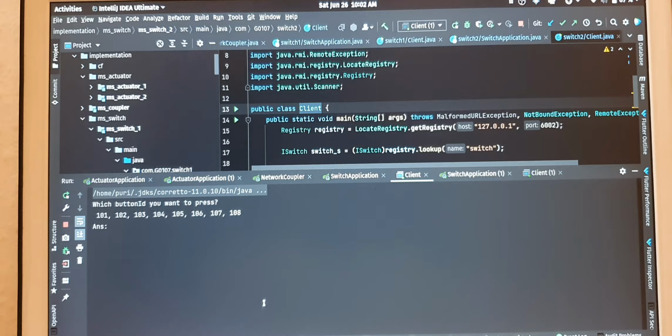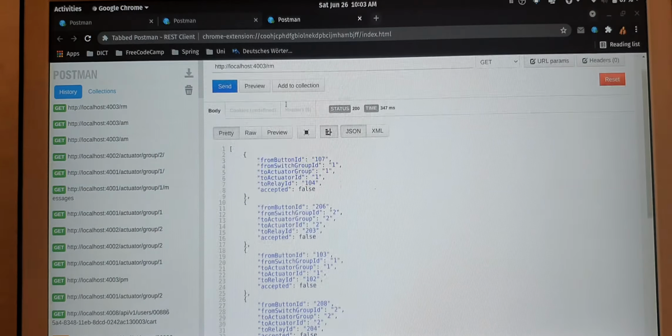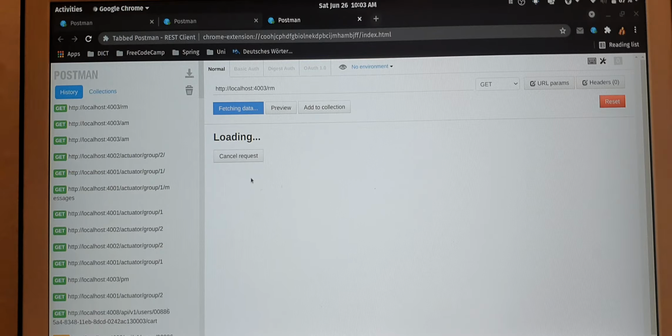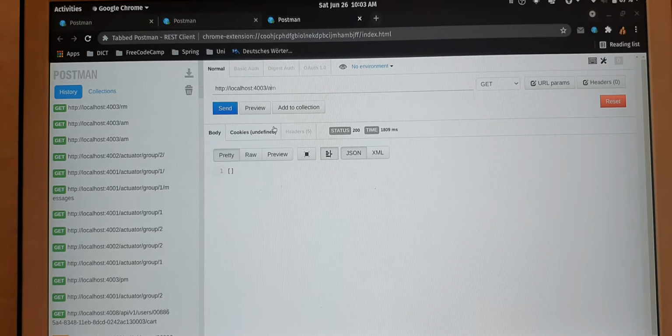I have faced a problem with running the build in the terminal, so I have tried to run with IntelliJ, and I'll tell you in the second phase of this presentation what the problem was, which I could not solve. There was a database as well to see the messages, but since I was not able to implement the database, I provided the REST API endpoint which can be used for evaluation purposes of the messages sent or received and blocked.